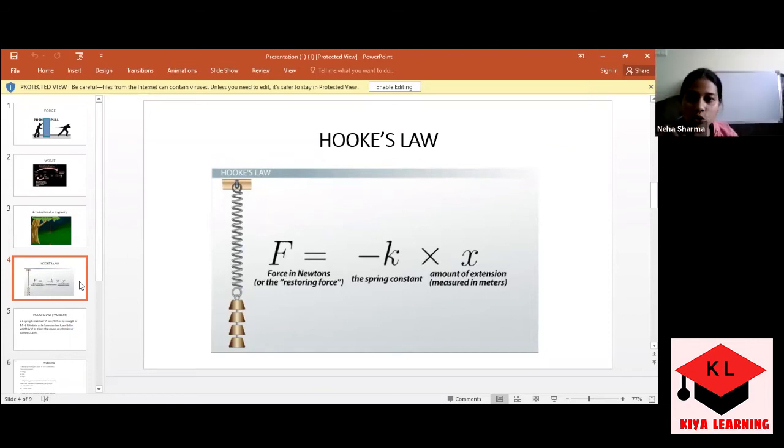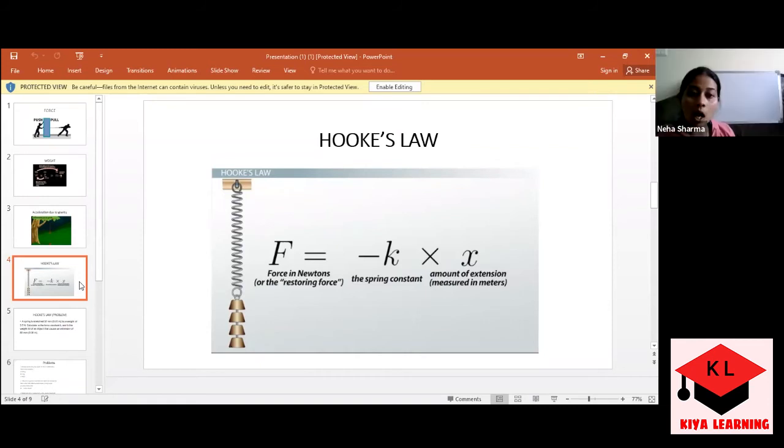So actually, the negative sign is always there in Hooke's law. I will discuss why this sign is coming. Hooke's law basically means, as you can see in front of you, a spring is there on the very left side, and some load is connected to it, right?